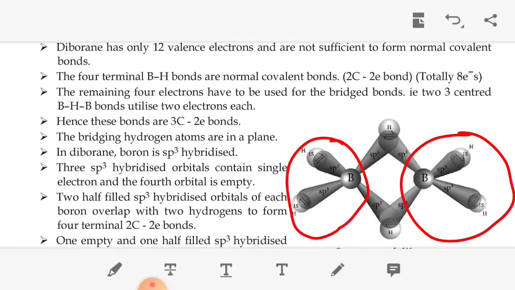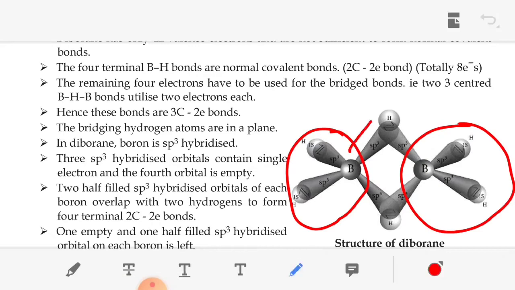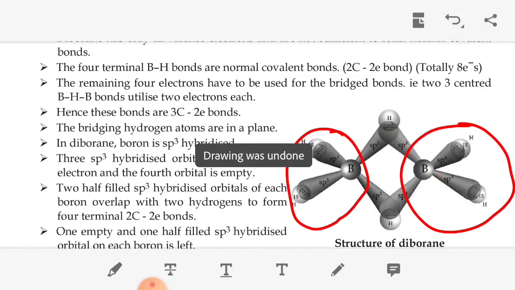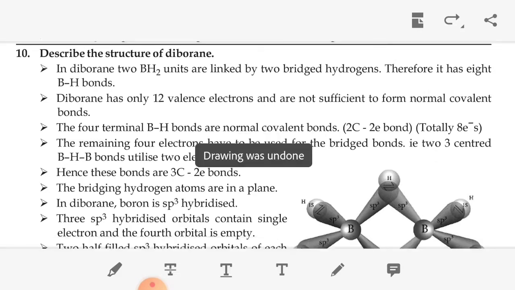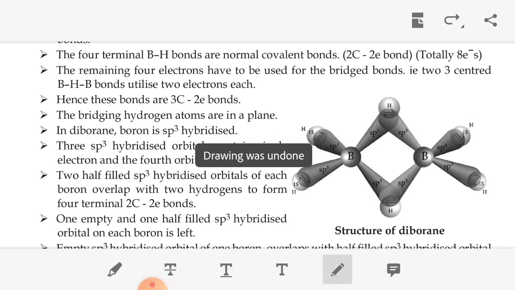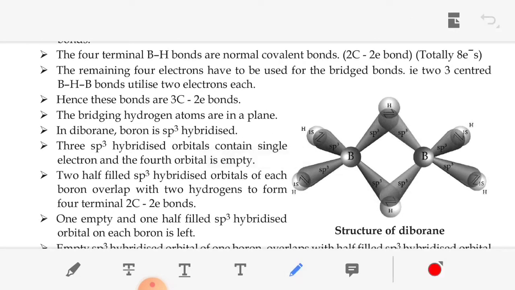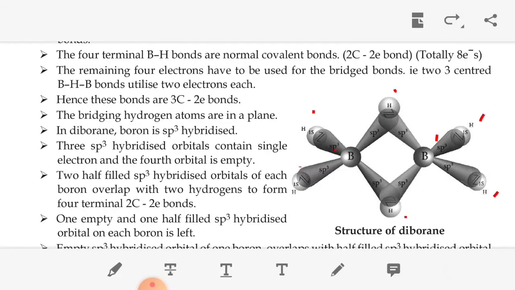This is one bridged hydrogen, and this is another bridged hydrogen. There are 8 BH bonds. Look at the diagram here: 1, 2, 3, 4, 5, 6, 7, 8. So totally 8 BH bonds.